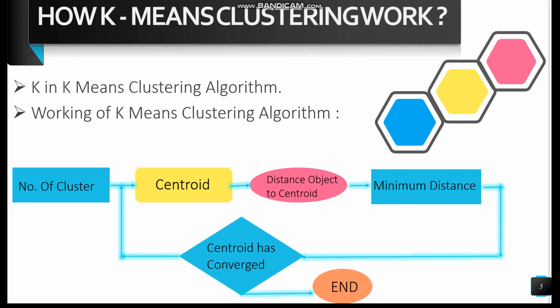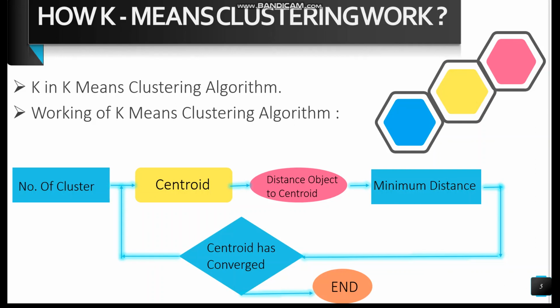Our next question is how the k-means clustering algorithm works. First of all, k in the k-means clustering algorithm is the number of clusters. For example, let's say I give you data containing 40 people and you want to cluster these people into four clusters. That means your k will be equal to 4.